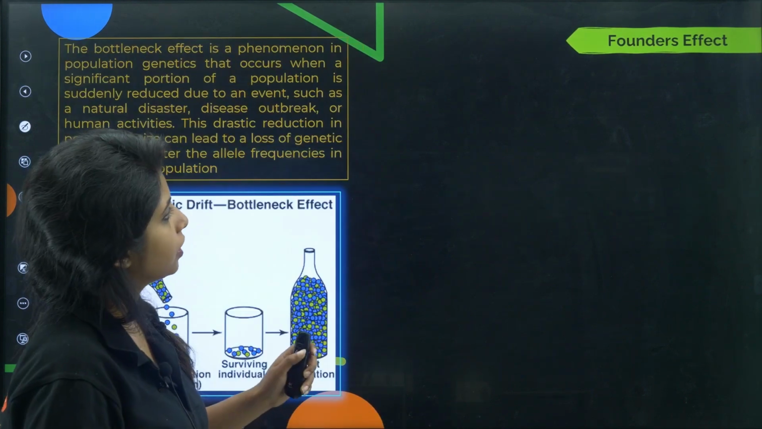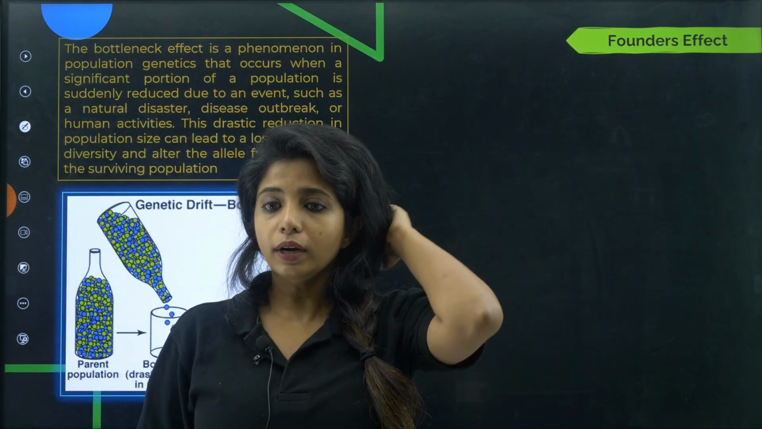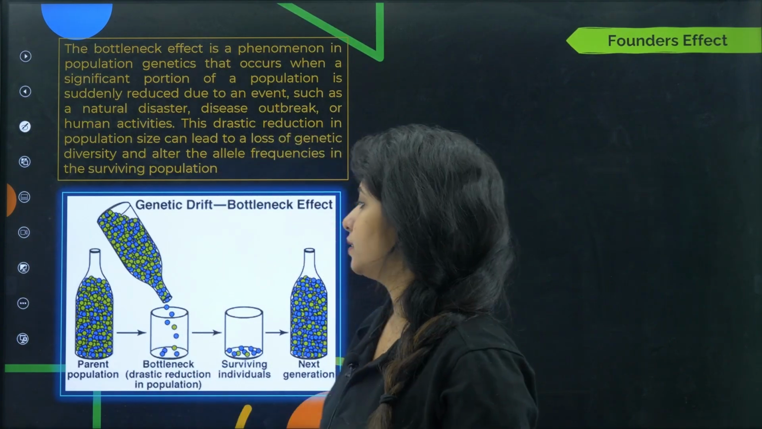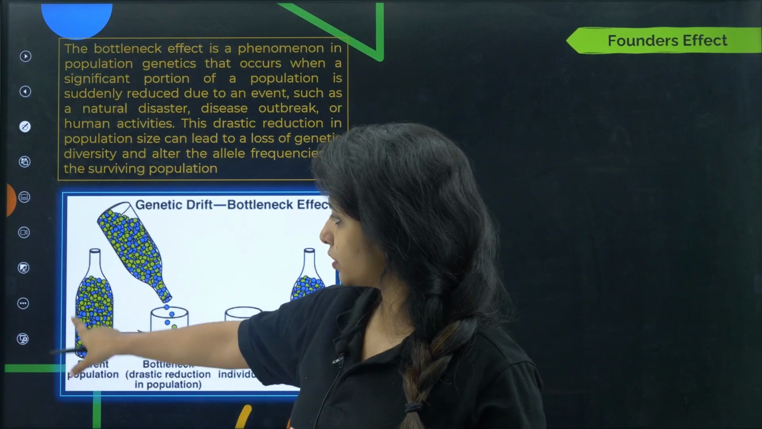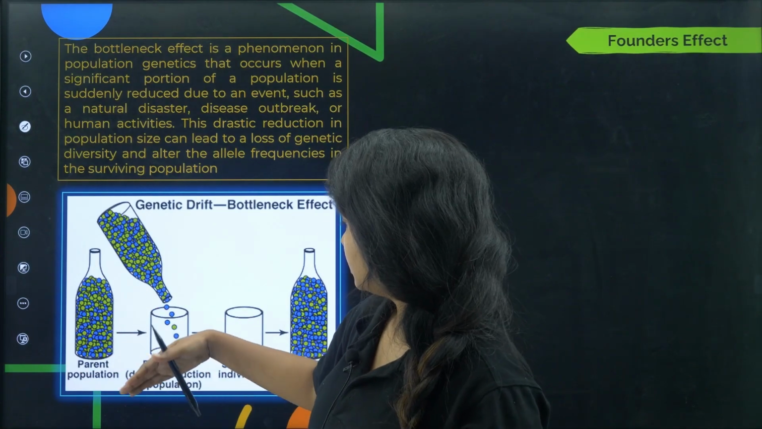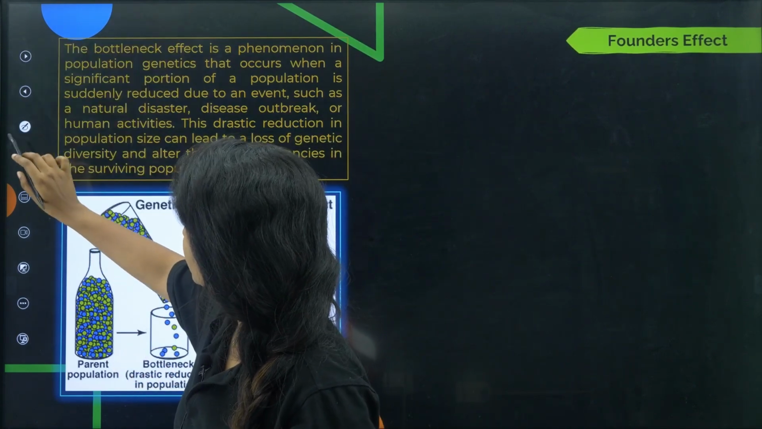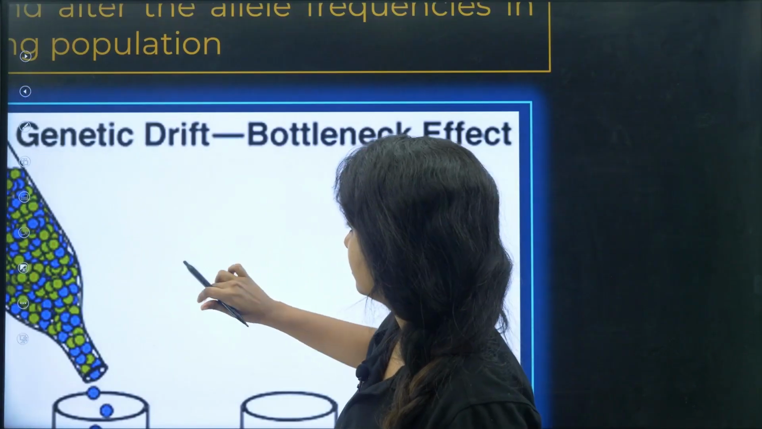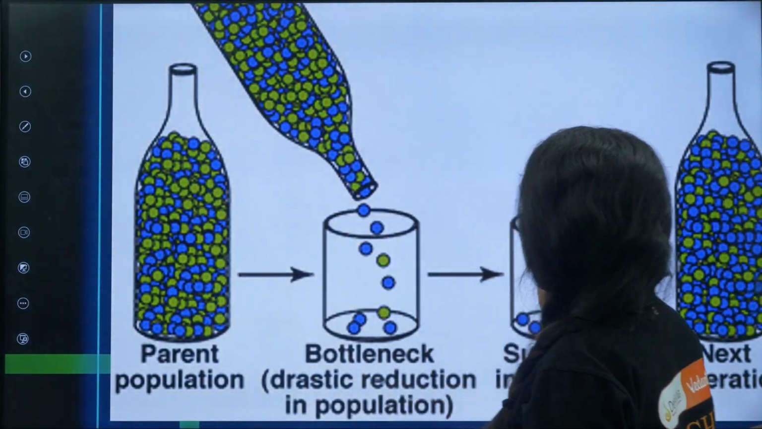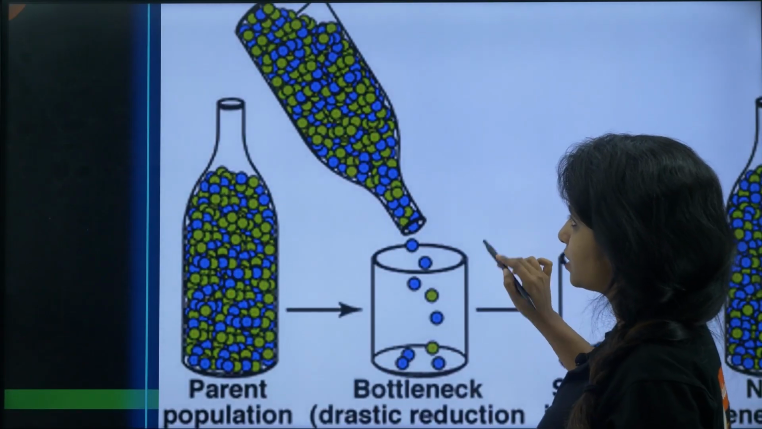Cool. Now there is one more thing, that is bottleneck effect. Now this is very interesting. Okay. So what happens in bottleneck effect is that, suppose this is the parent population and you find more green ones over here. Again, let me zoom it a bit to make you understand this. If you see this, they have more green ones, and if you see this, they have more blue ones. So that is the first understanding that you should have, then only I can explain.